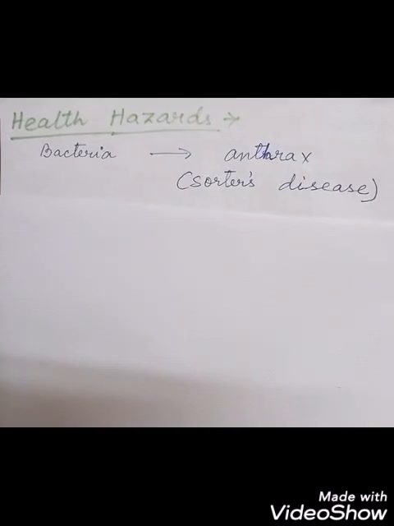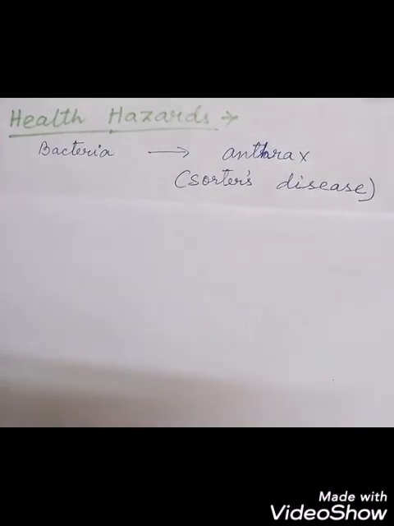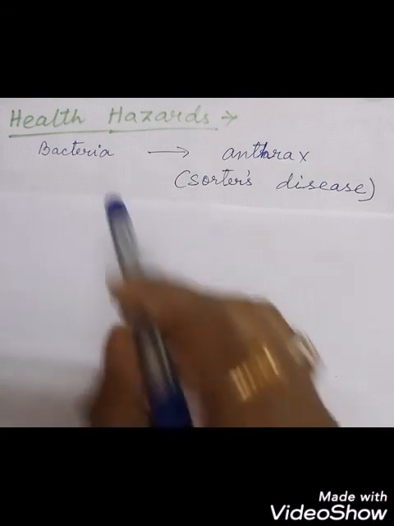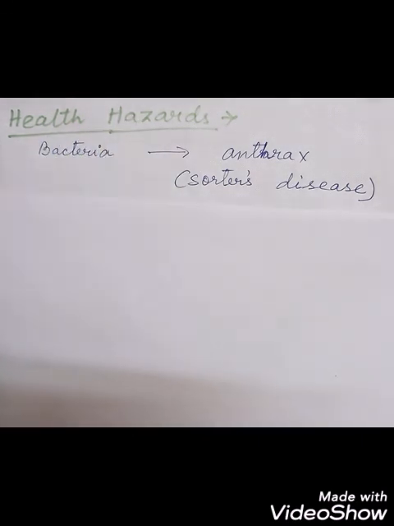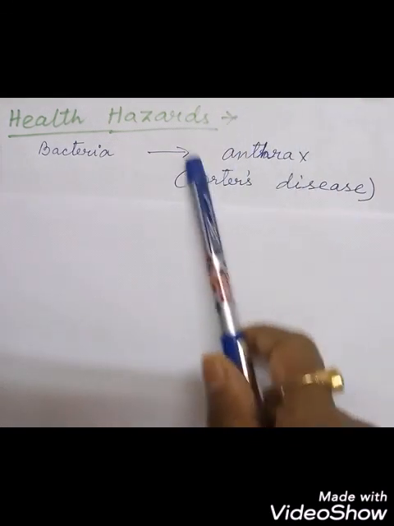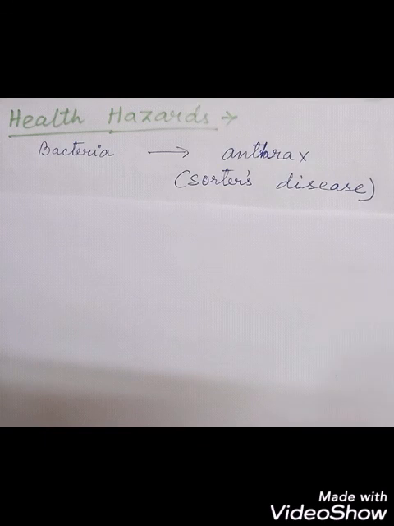Okay. Now let us talk about the health hazard related to the wool industry. In earlier days, the workers who were working in the wool industry were infected by bacteria because they were sorting the wool, washing them, then using drying. This time what happened, they were infected with bacteria, and they were suffering from the disease which is called anthrax disease. Okay, and now it is known as sorter's disease. Okay, anthrax is also known as what? Sorter's disease.